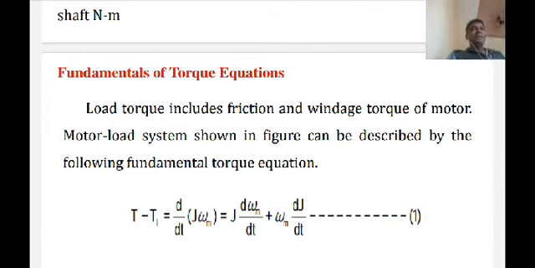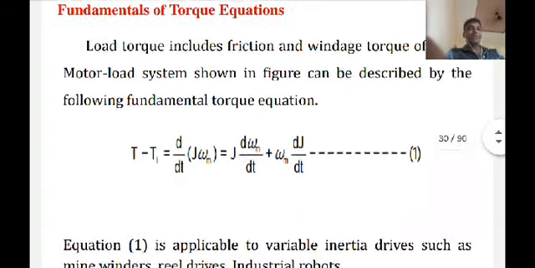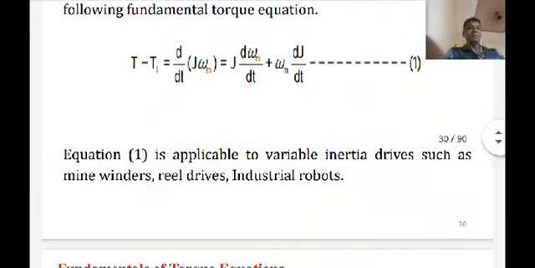Now the other term is omega m into dJ by dt. dJ by dt is the term which correlates with variable inertia drives and constant inertia drives. For a constant inertia drive, dJ by dt is equal to 0. Putting this value of dJ by dt for a constant inertia drive, your equation becomes T equal to TL plus J into d omega by dt. So this is your equation number 2.